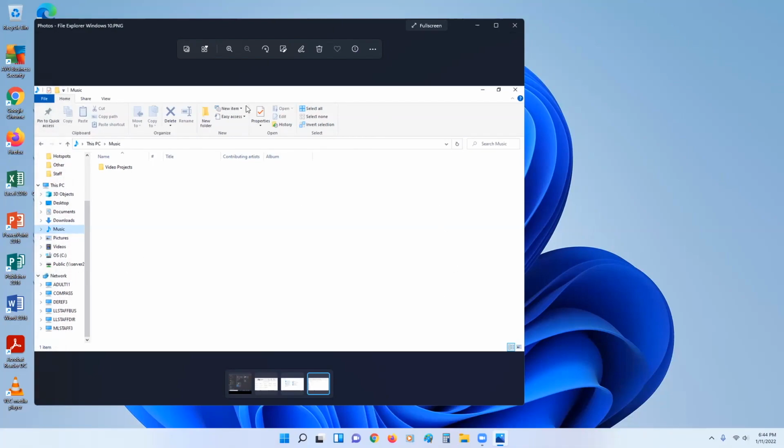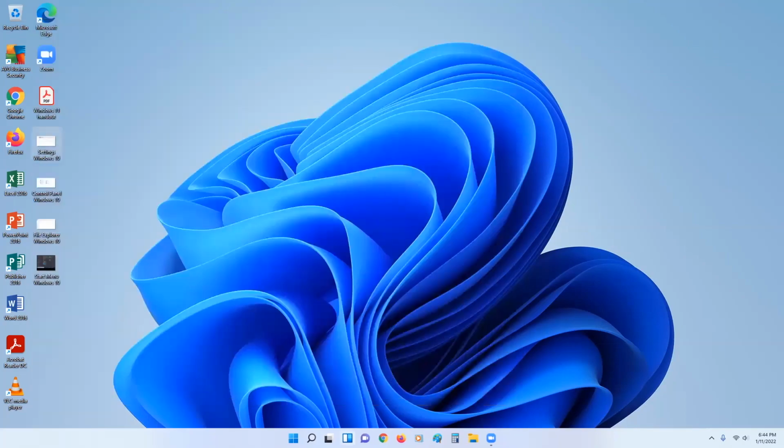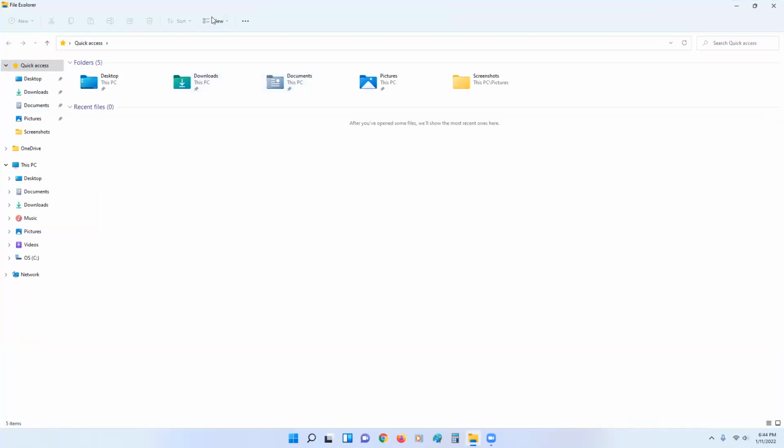So this is your Windows 10 layout. Please note how many small, tiny icons and words we have up here. There's a lot happening. I believe this is what Microsoft refers to as the ribbon. And Windows 11 changes this around a little bit. Let's take a look at how Windows 11 changes File Explorer.